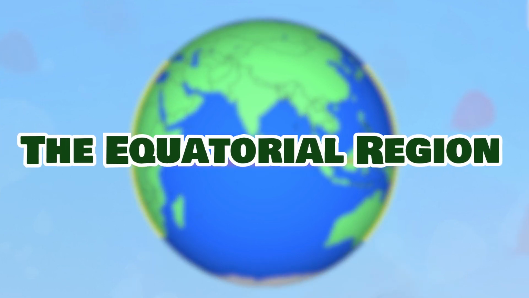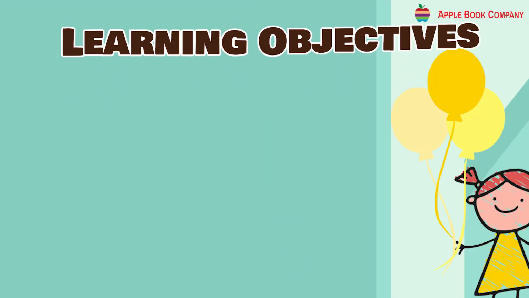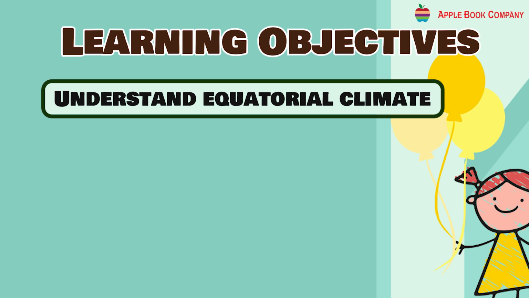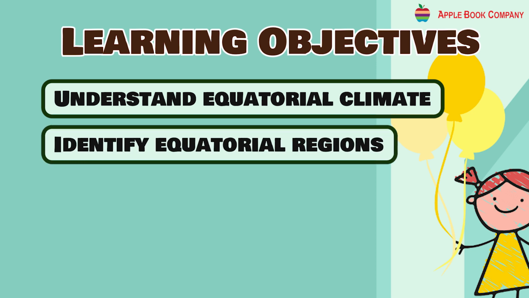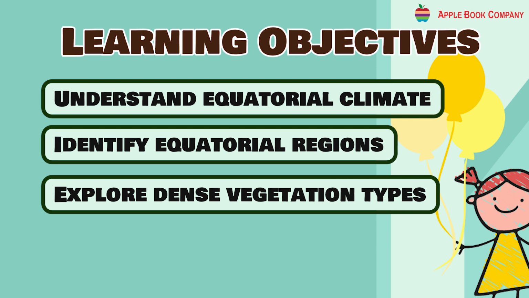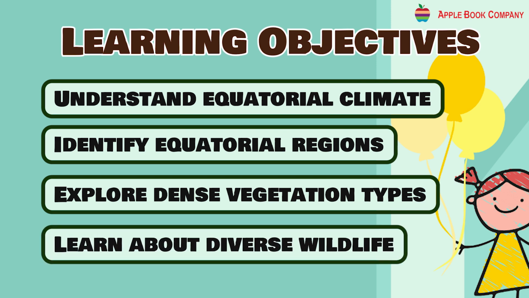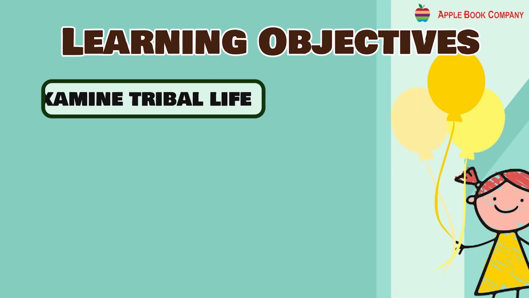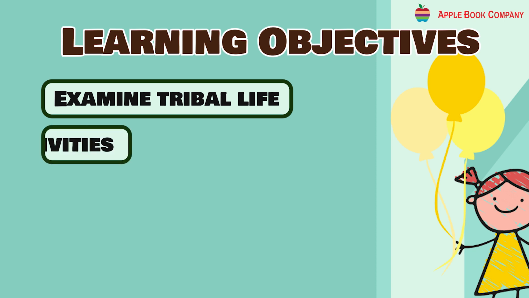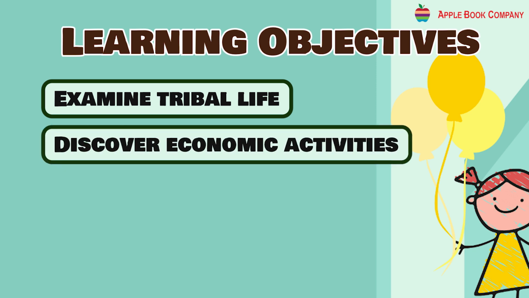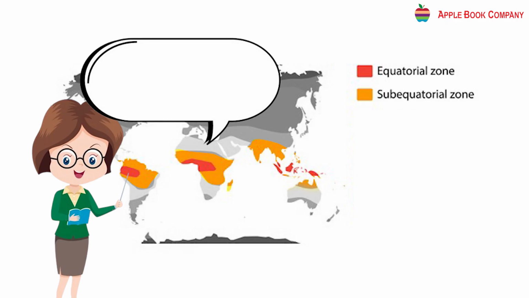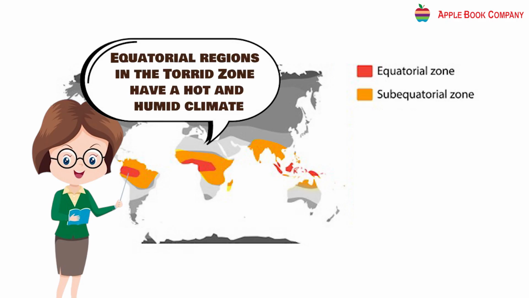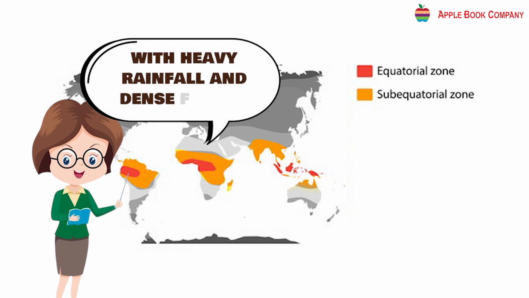The Equatorial region. Learning objectives. Understand equatorial climate, identify equatorial regions, explore dense vegetation types, learn about diverse wildlife, examine tribal life, discover economic activities, recognize natural resources. Startup. Equatorial regions in the torrid zone have a hot and humid climate with heavy rainfall and